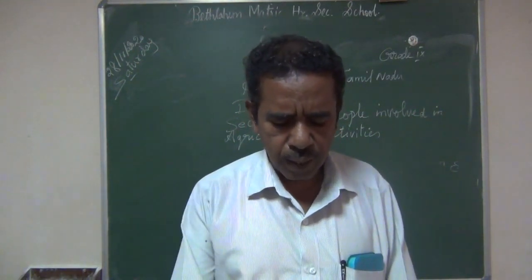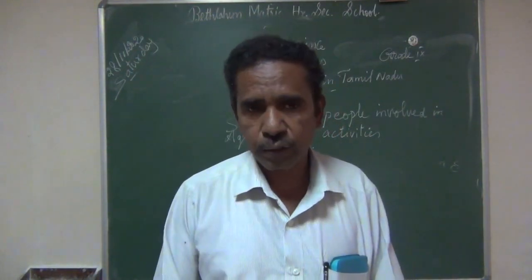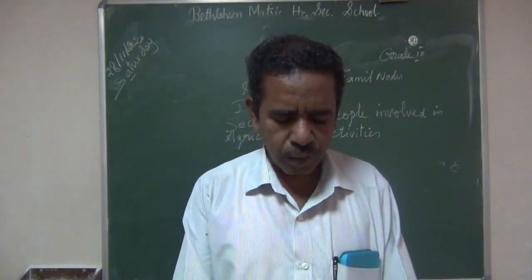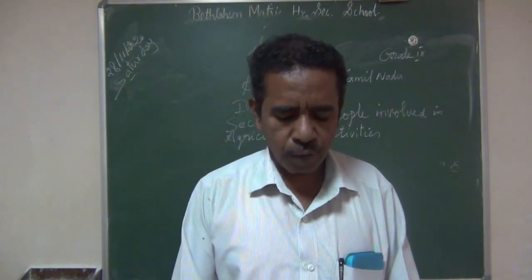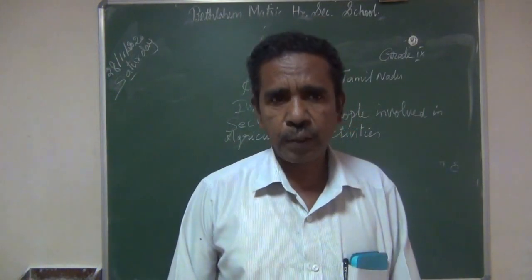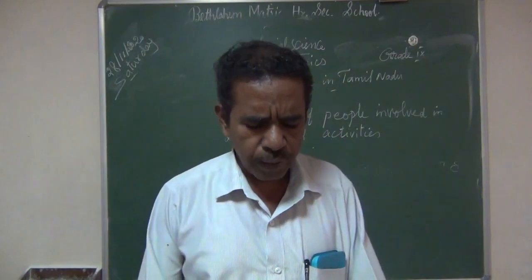Scheduled caste farmers cultivating land are only 1% in Tamil Nadu. Nearly 96% of this 1% are small and micro farmers, very small micro farmers.